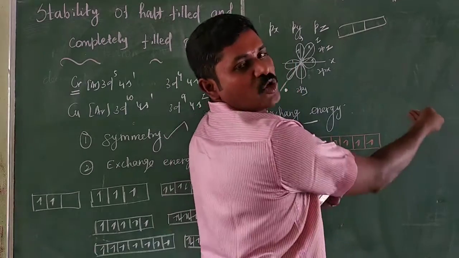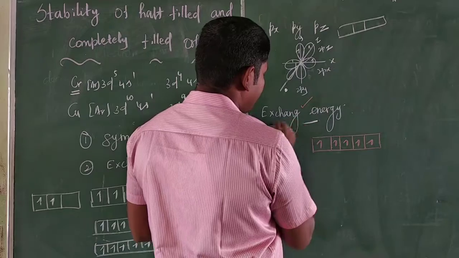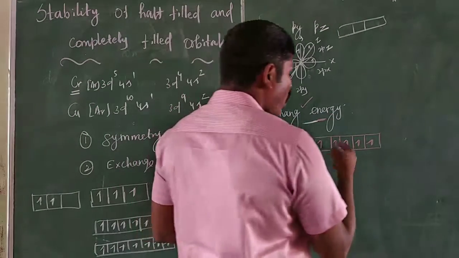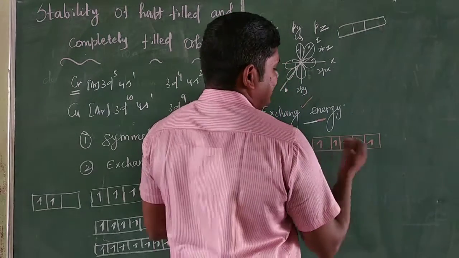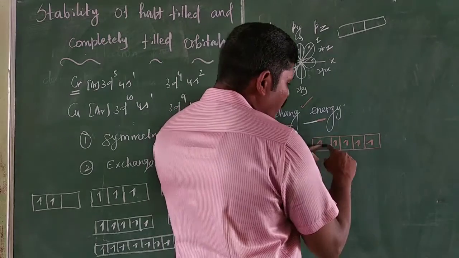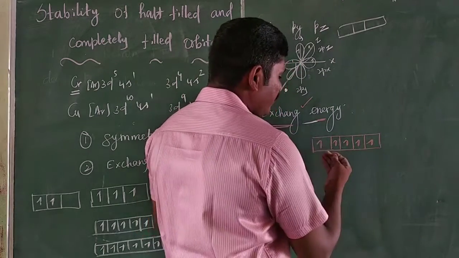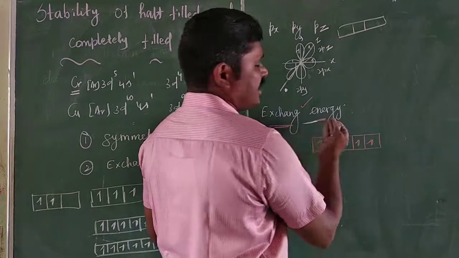The energy released is called exchange energy.